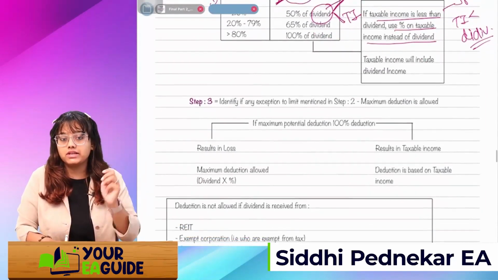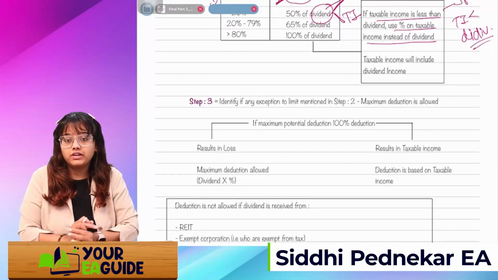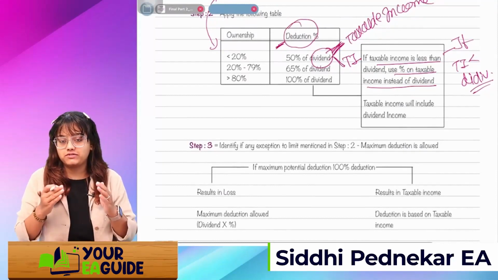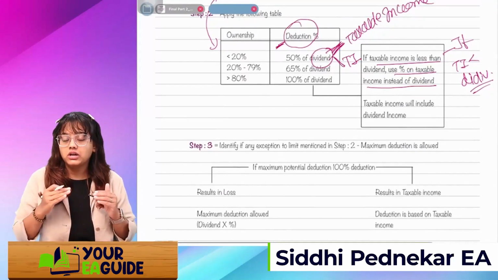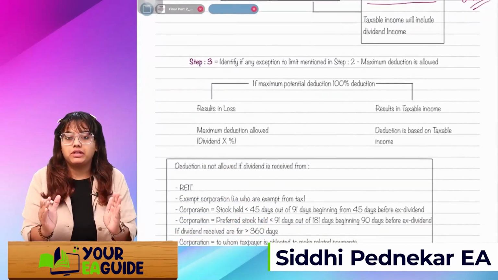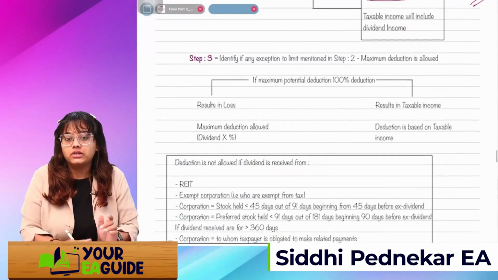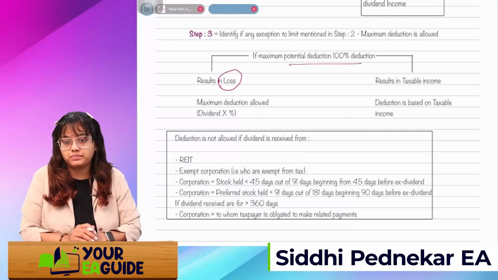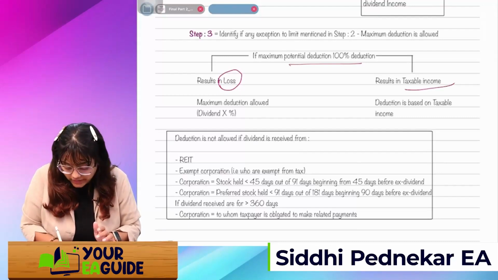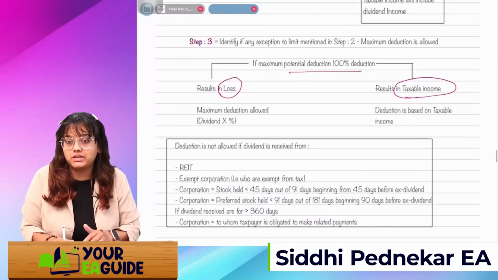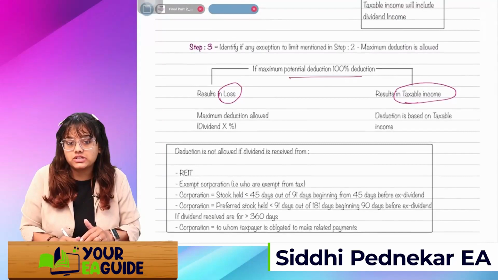So how will you see? There's one formula. Identify if there is any exception to this. We are just calculating whether to apply this 50%, 65%, 100% on taxable income or on the dividend income. So you will make this type of table. If there's a loss, then the maximum potential deduction will come into picture. If it's a taxable income, a profit, then the deduction is based on taxable income. If it's a loss, then the maximum deduction allowed is dividend into percentage.